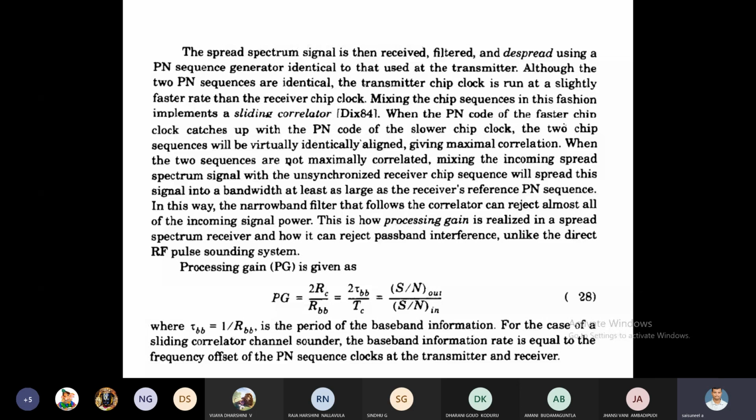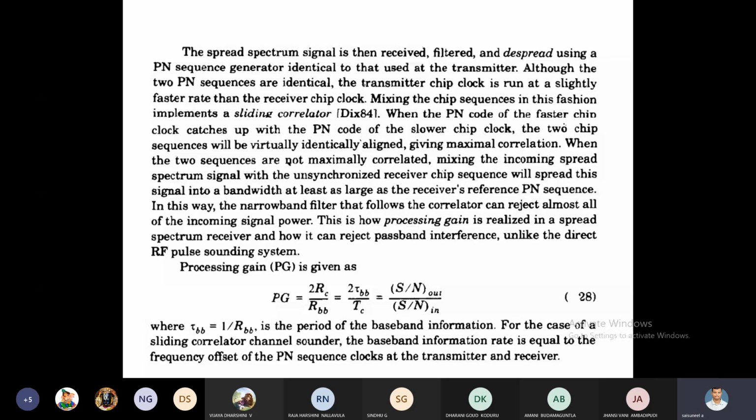Here the processing gain is equal to 2Rc by Rbb, which is equal to 2 tau bb by Tc, which is equal to signal to noise ratio out by signal to noise ratio input. This is about processing gain.